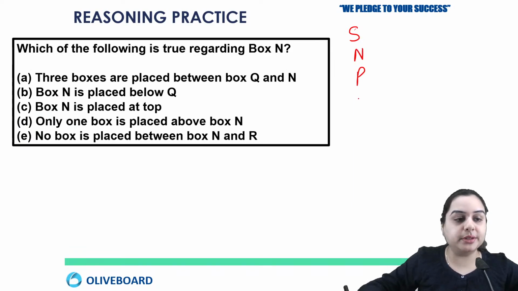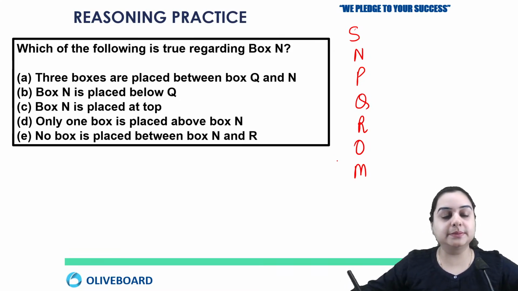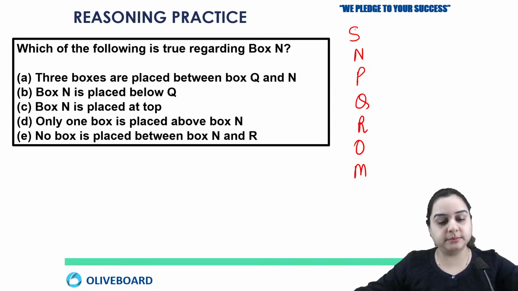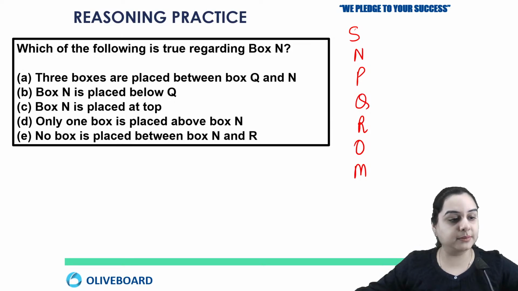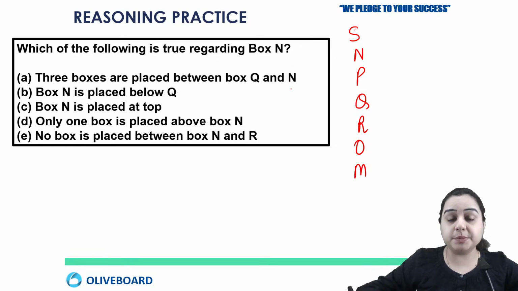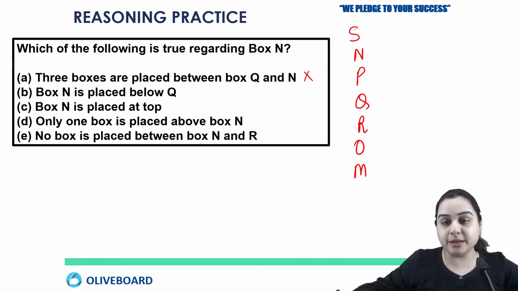Okay, tell me the answer for this. Okay, so you have to tell which of these statements is true. 3 boxes are placed between Q and N. So you can see there are no 3 boxes between Q and N. This is wrong. Box N is placed below Q. Is N below Q? This is also wrong. N is placed at the top.